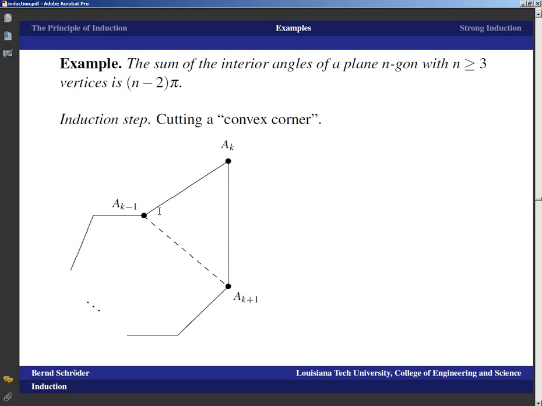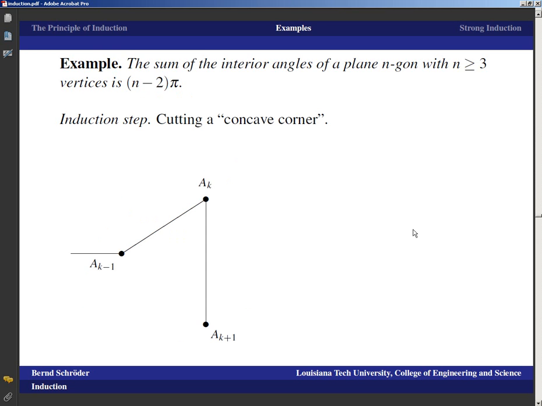And if this is a convex corner, meaning that this is actually interior to the n plus 1 gon, well, then I know these are the angles alpha k minus 1, alpha k, and alpha k plus 1. And the sum of these angles is pi. And that's exactly what's missing if I cut that corner off right here. So that means this n gon here has a sum of interior angles n minus 2 times pi, and then if I go from that n gon to the n plus 1 gon by putting that corner back on, I add pi to it, so I get n plus 1 minus 2 times pi as the sum of interior angles.